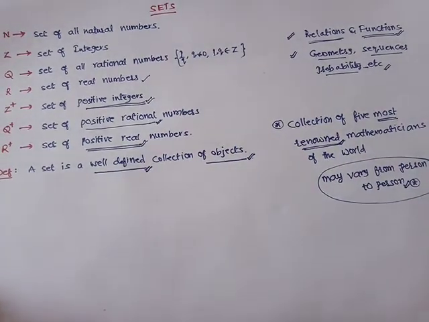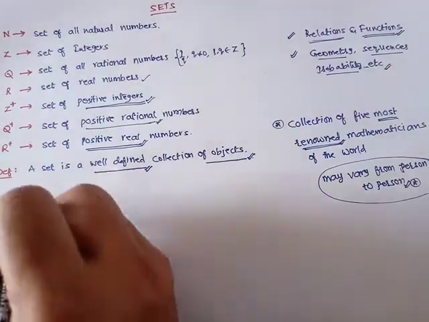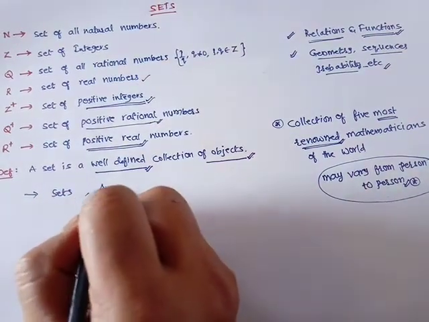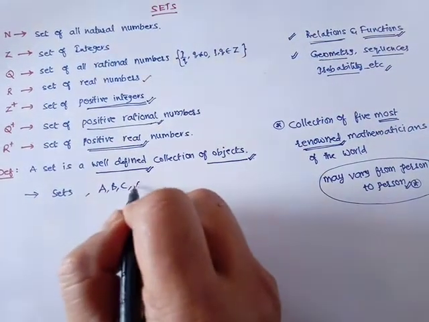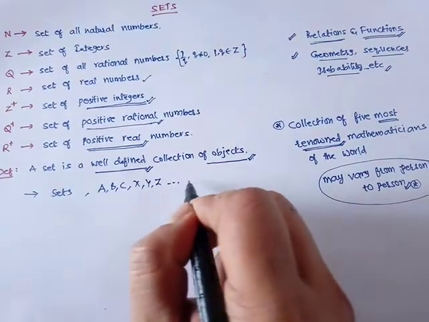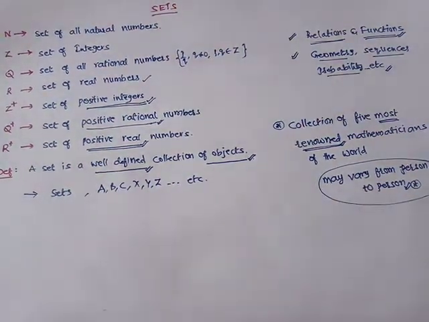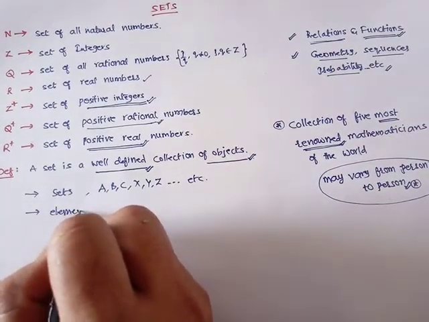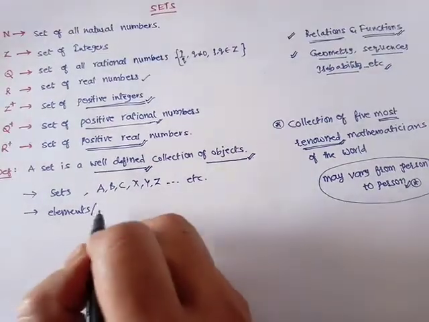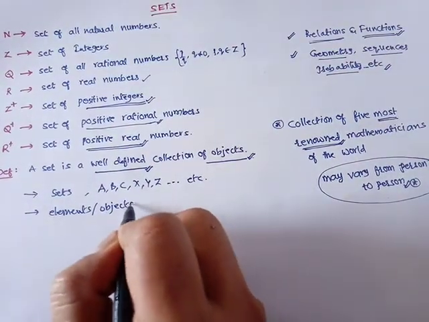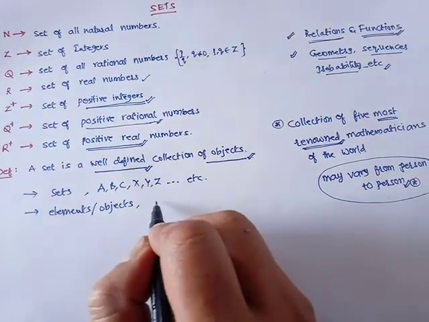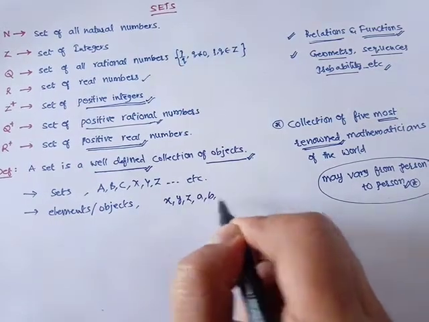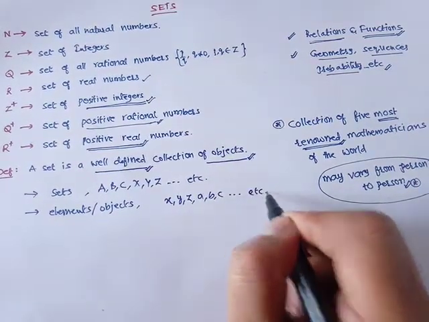In sets, particularly, sets are generally denoted by capital letters A, B, C, X, Y, Z, and so on. The sets are indicated with capital letters, and the elements present in the set, either objects or other things, can be shown with small letters like x, y, z, a, b, c, and so on.